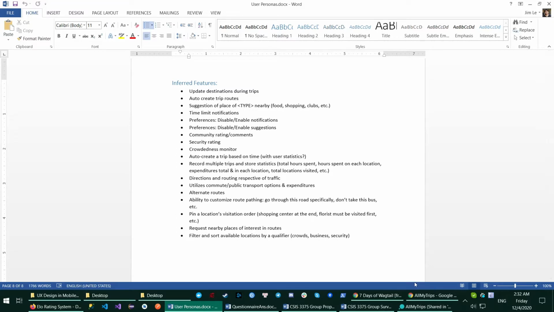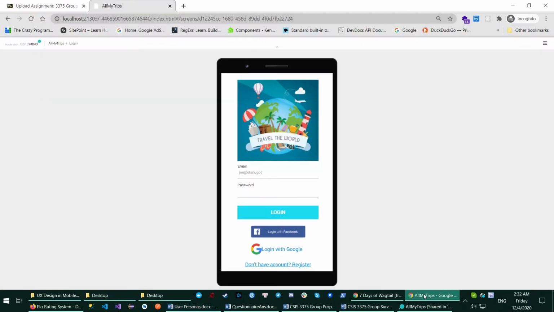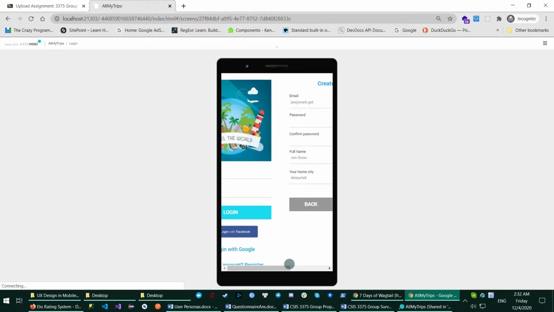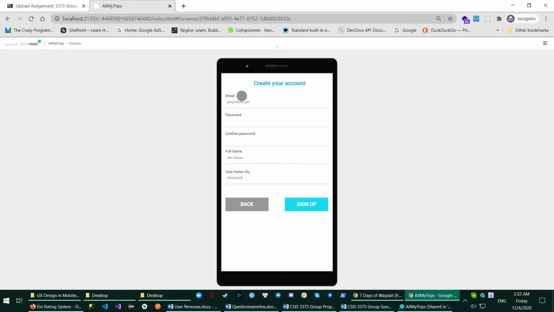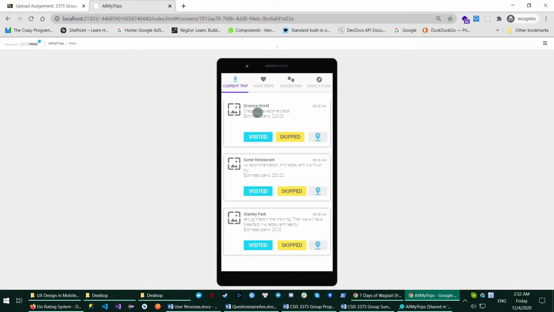And now we will go to the main features of the app. First, the user needs to log in. But if the user doesn't have an account, they can create a new one by registering. From this screen, the user fills in all the information and can sign up for a new account. After that, they are led to the main screen of the app.